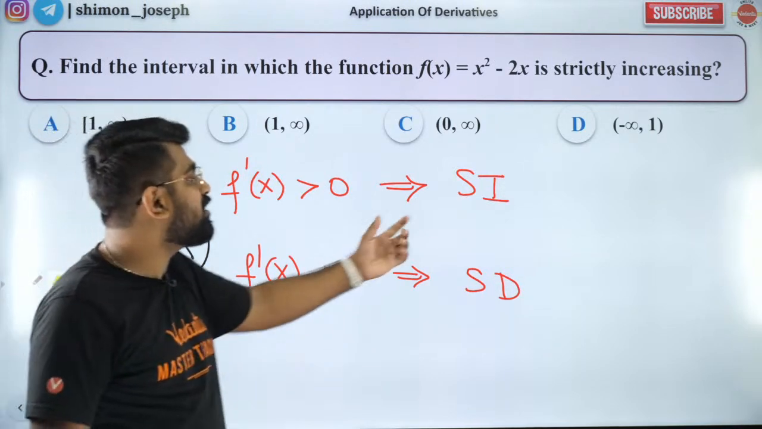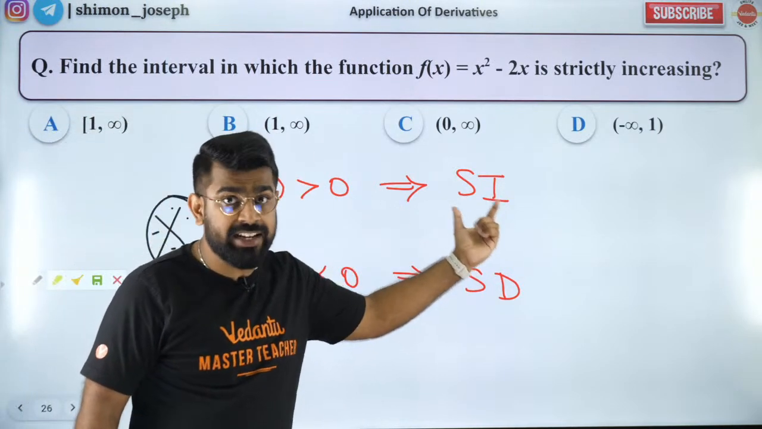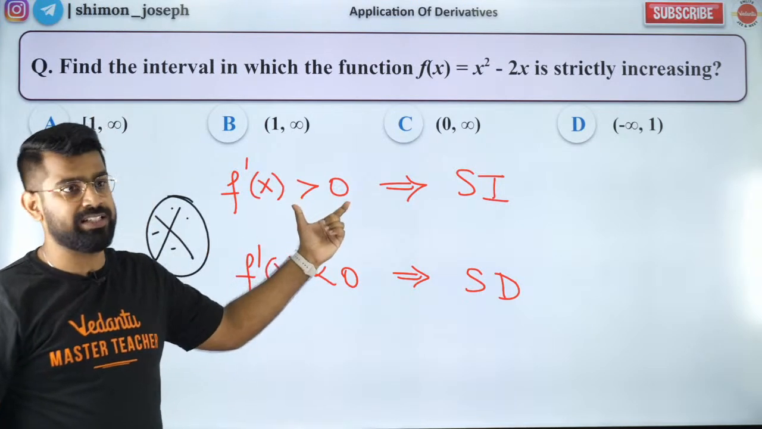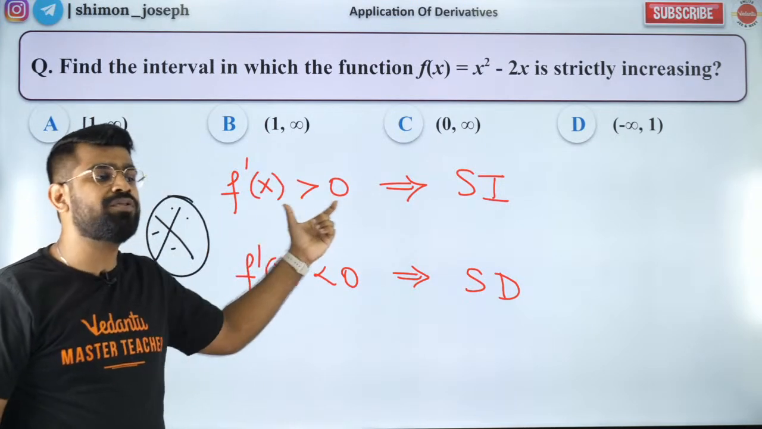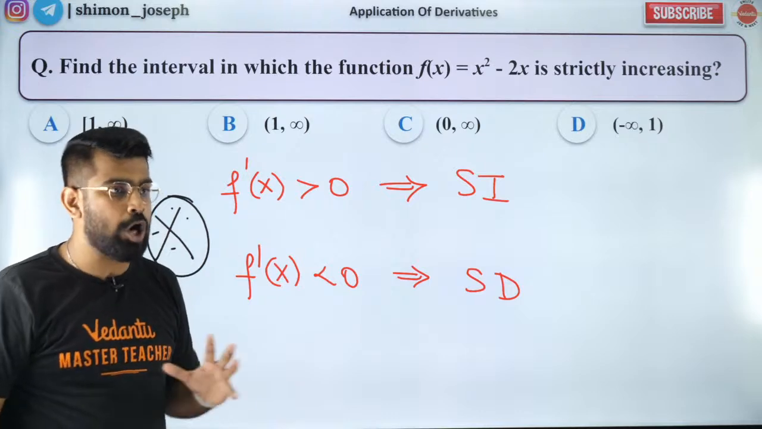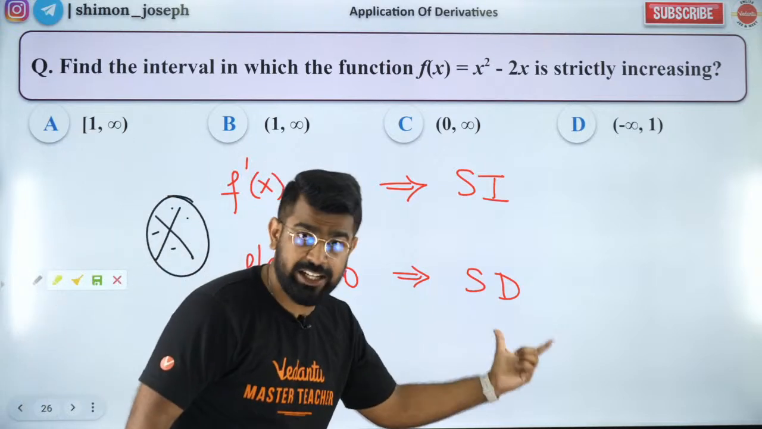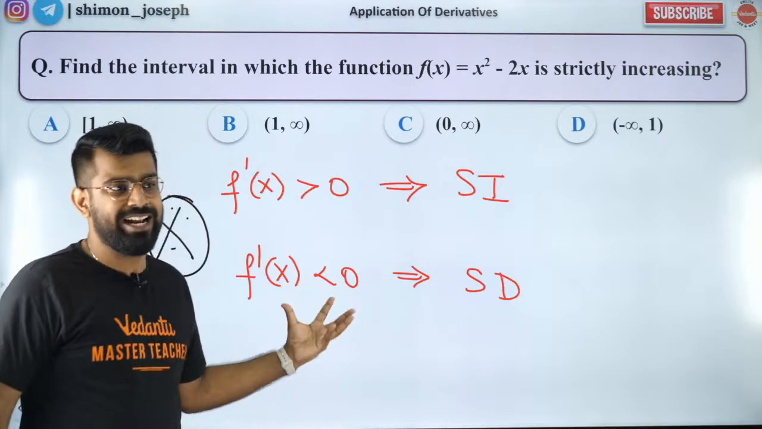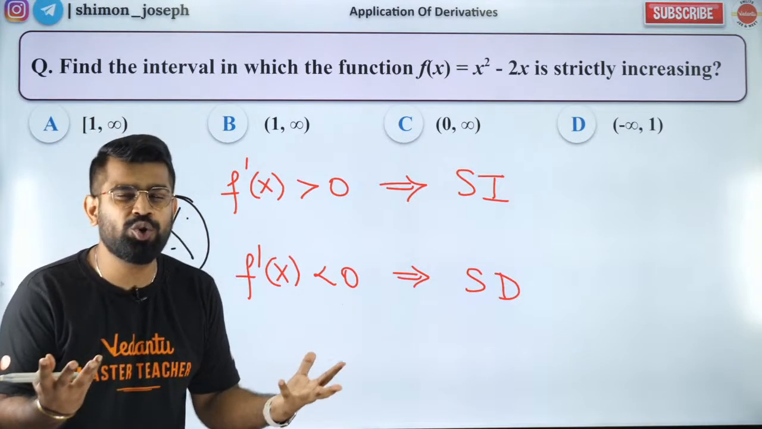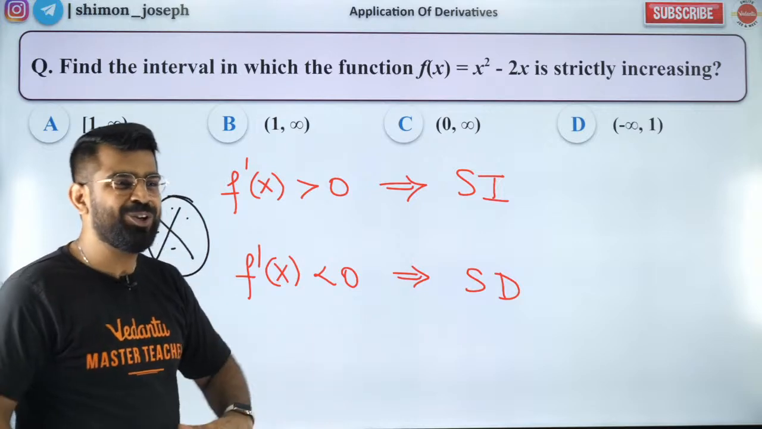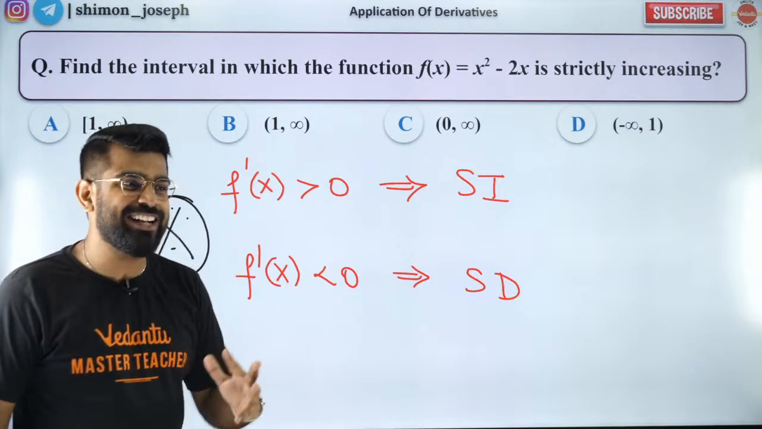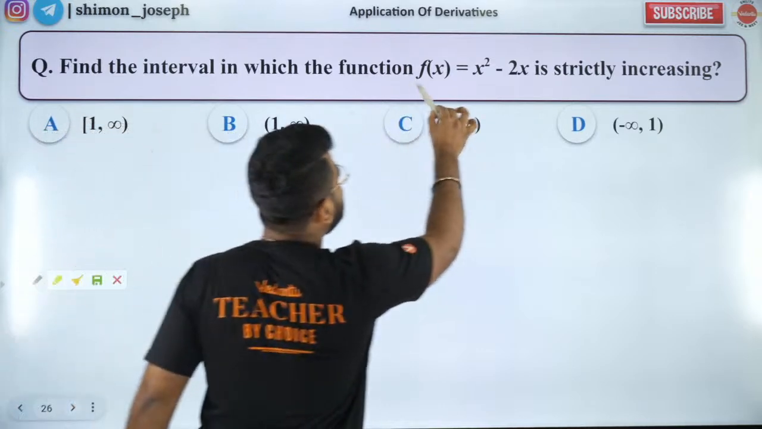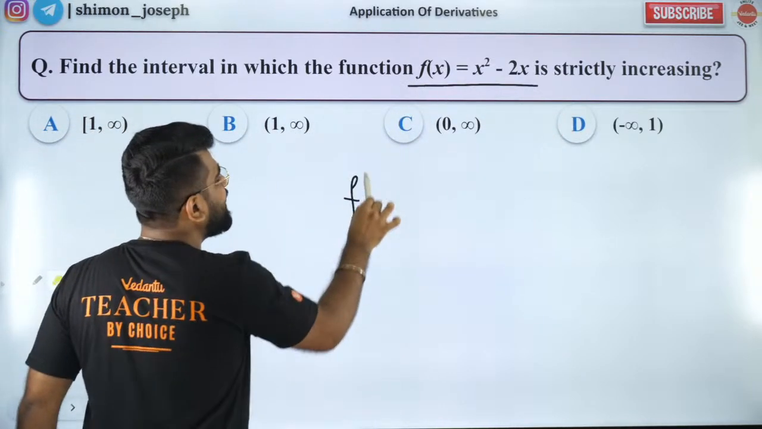So, if a function is strictly increasing in a certain interval, then in that interval, the derivative must be positive. That is, the first derivative of the function should be positive. Got it? And if a function is strictly decreasing, then the derivative of that function in that interval should be negative. Very easy topic, guys. No need to think a lot. You can directly solve it. I'll help you with this now. See, our function is x square minus 2x. So what is the derivative?